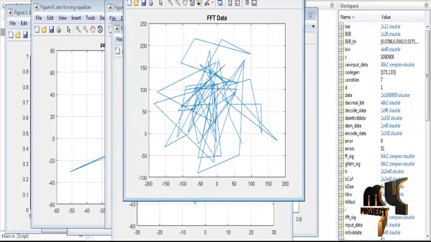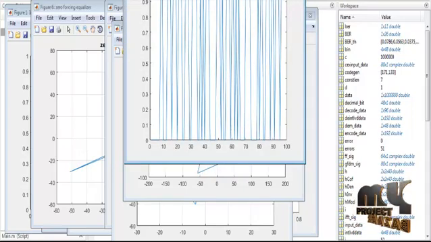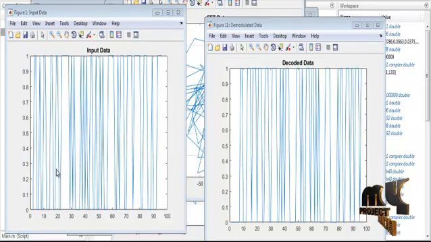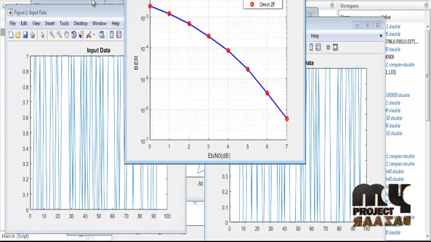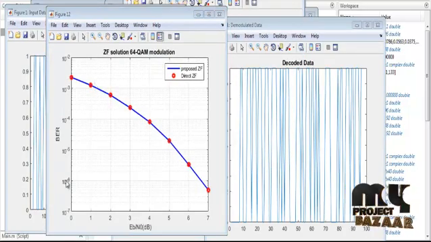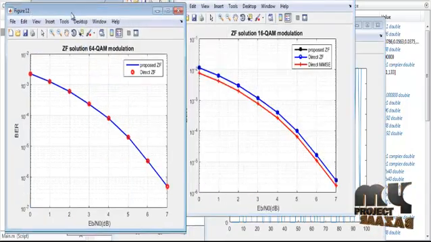During the transmission and receiver side, up to the encoded data, it depends upon the transmission side. Then on the receiver side it will be demodulated. You can see the difference between the input and the demodulated signal. Somewhat the data is lost on the decoder side. So we have to estimate the performance to see whether every node is optimum or not. Now this is the performance of the input as well as the output.